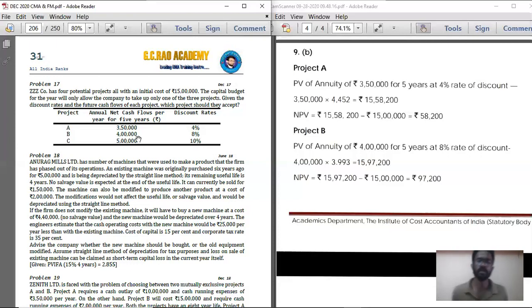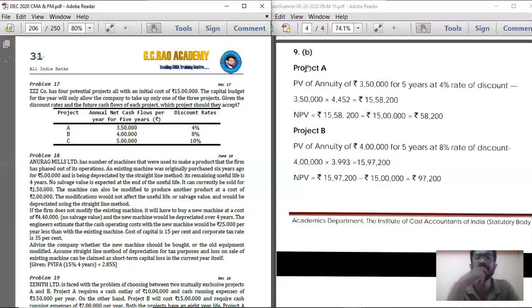Put the heading. You don't have to solve in this method. We'll do it the way we solve in our own formats. So put the heading: Problem number 17. Statement number 1. Calculation of net present value. That's all. Underline it. Below that, capital A.